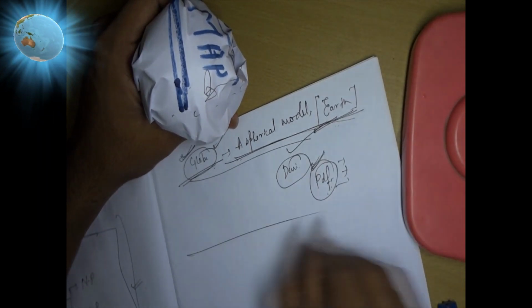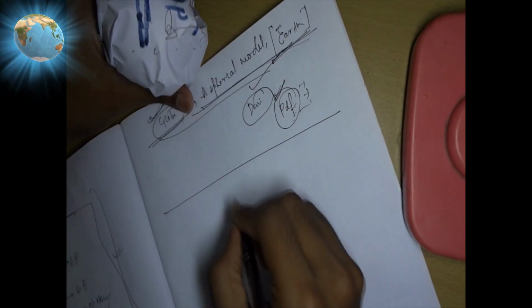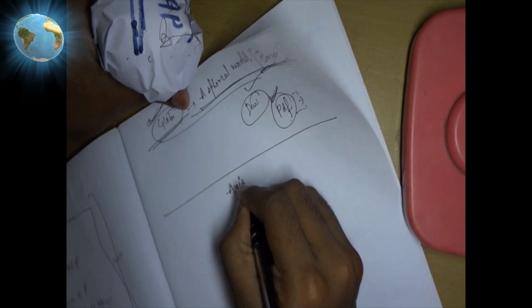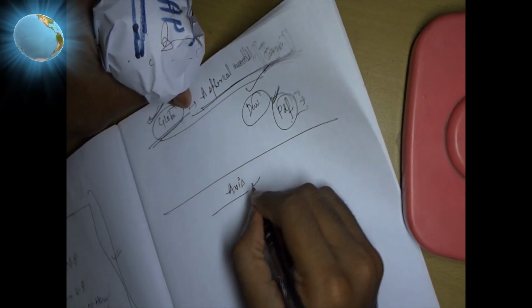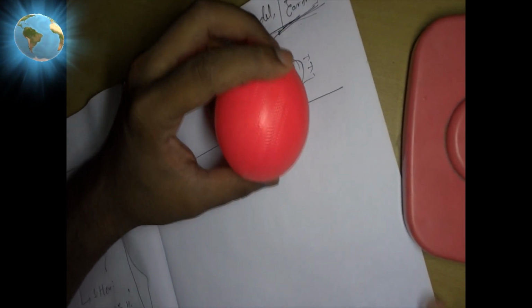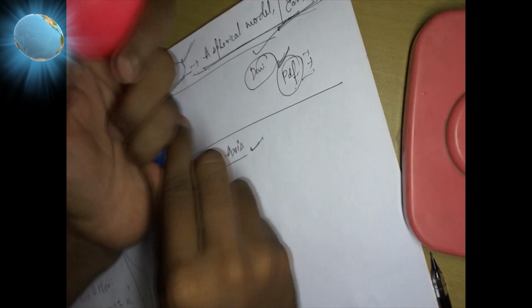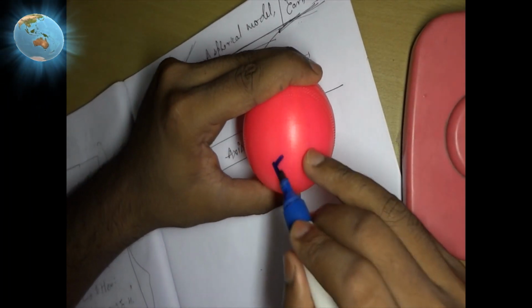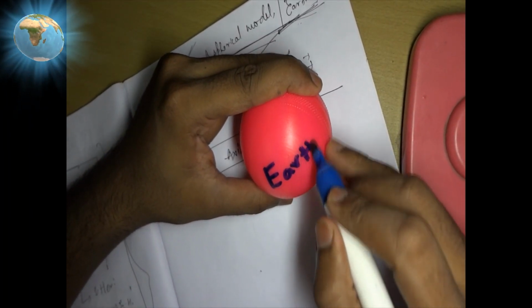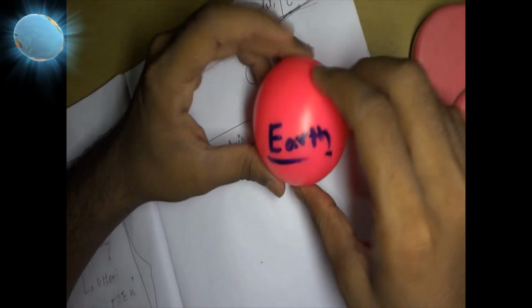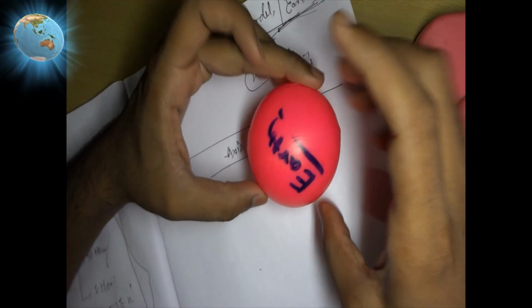Isn't it? Now our next topic is the axis. So let's start with this topic. Suppose, let us assume it to be the earth. मान लेते हैं ये अर्थ. If this is the earth, it must be rotating like this.